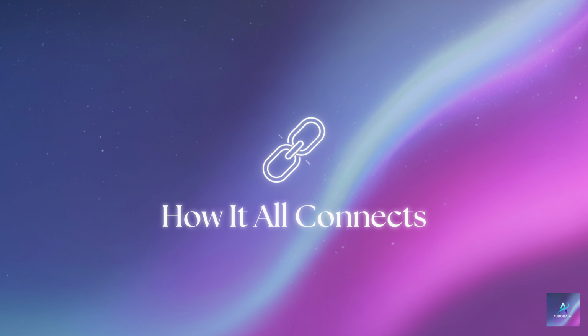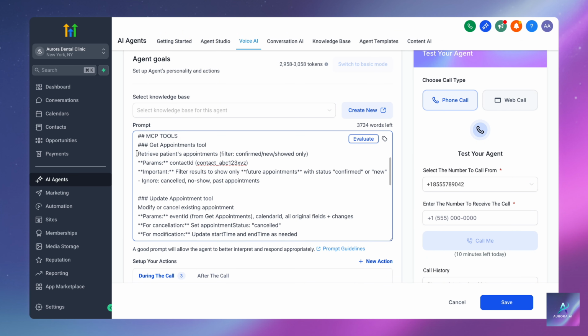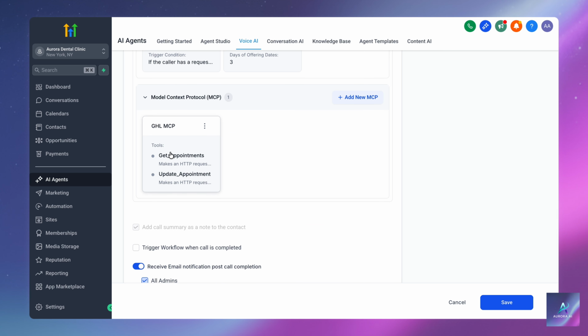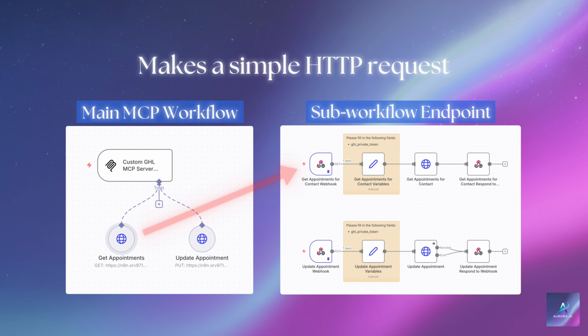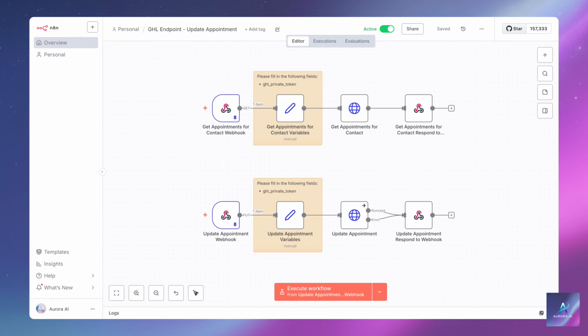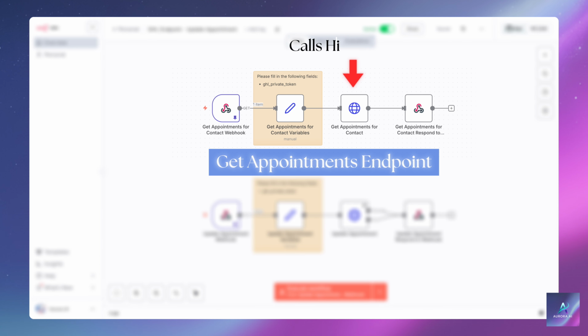So how does all of this actually connect? When the Voice AI agent determines it needs to look up appointments, it calls the MCP server. That server, in turn, makes a simple HTTP request to our dedicated Get Appointments endpoint. That endpoint then hits the HighLevel API, fetches the data, and returns the information back through the entire chain to the agent.